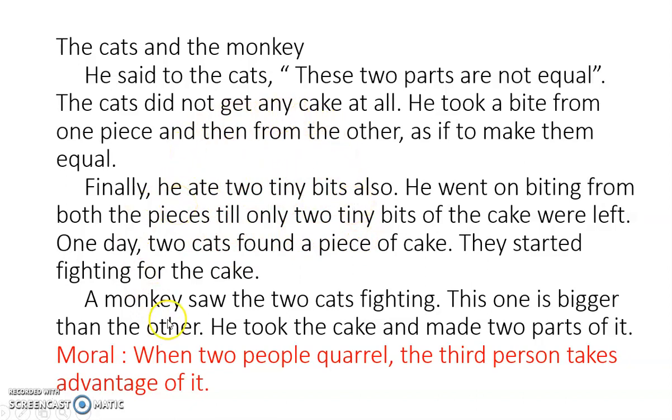The moral is given here. When two people quarrel, the third person takes advantage of it. The name of the story is given, The Cats and the Monkey. But the story is not clear because it is not in its proper order. It's not in proper sequence. So, we will see how to write the story in a proper sequence. Suppose you get such a story and you are asked to put it in order, how are you going to sequence it?